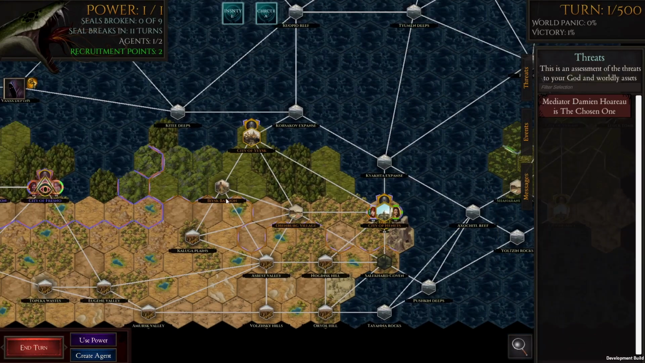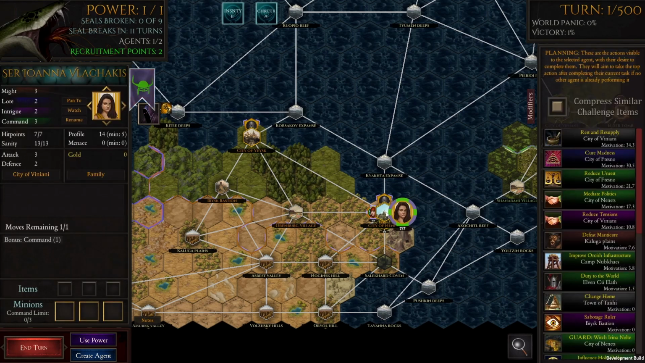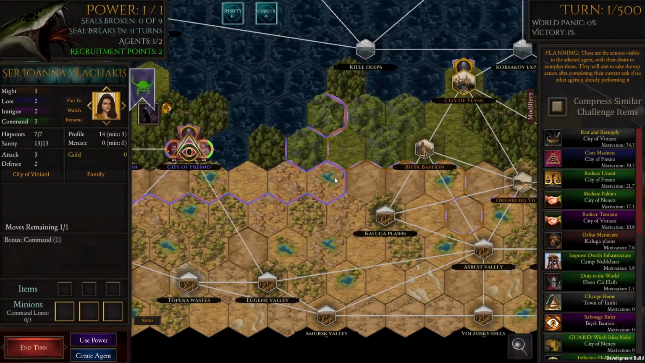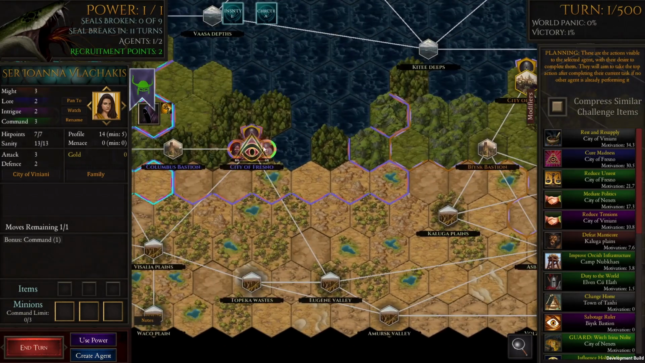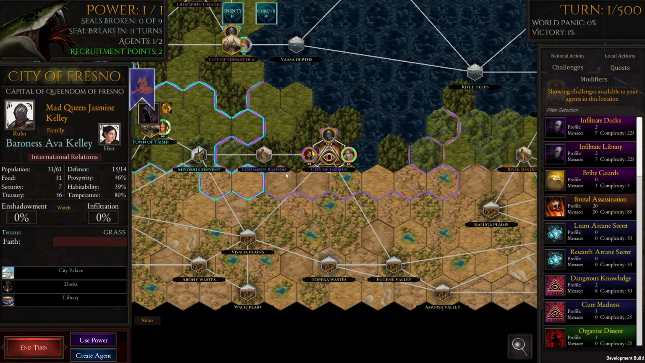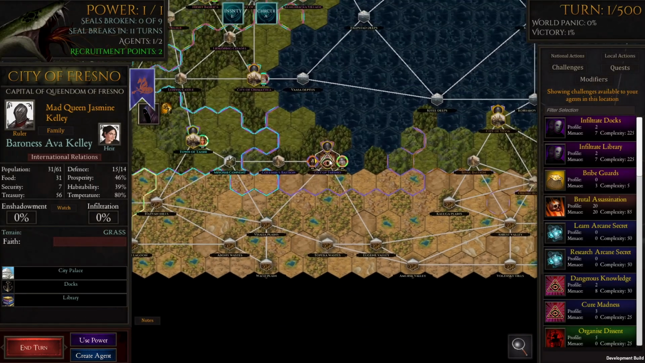But City of Yesk, Bisk Bastion, Orenburg Village, I wonder what this is. Koslova, Leonid Koslova, Dilyara, Sir Ionara Vlachakis. That's either Russian or some other country around that way. I can't remember exactly what the thing is. Now, what we've got here, Mad Queen Jasmine Kelly. I'm going to guess these are the Americans. Fresno, yeah. City of Fresno in the queendom of Fresno. Quite keen on that.